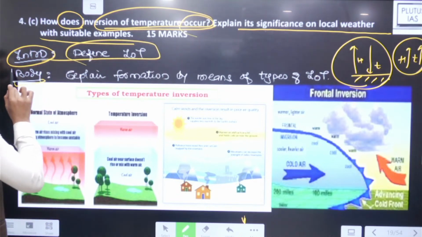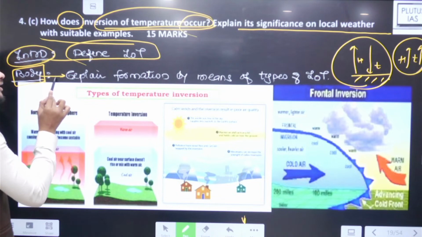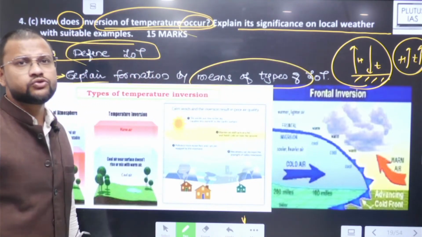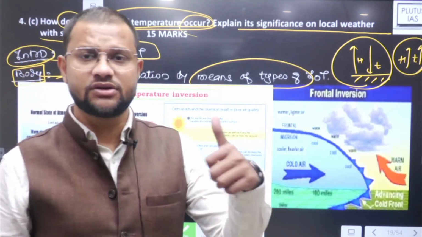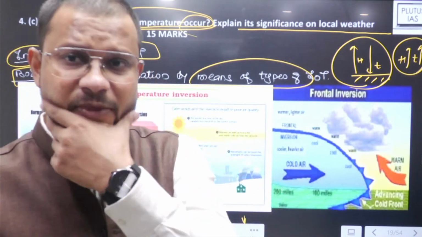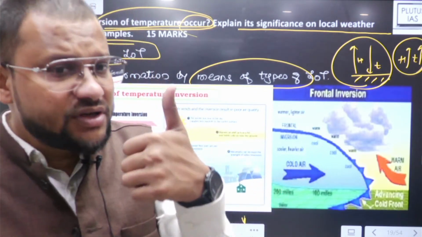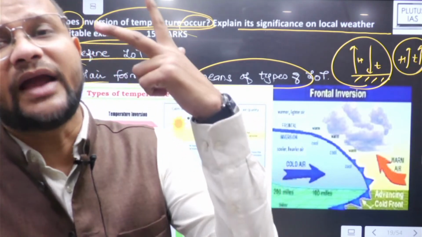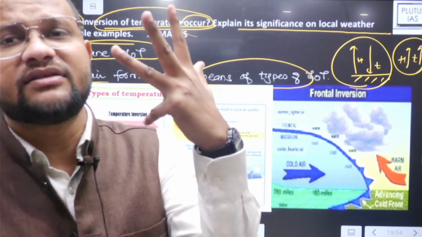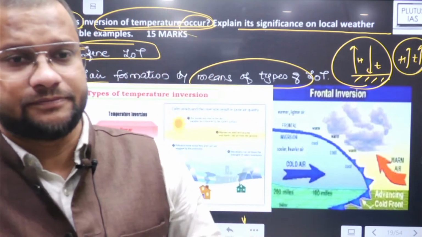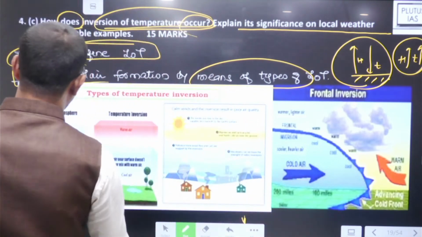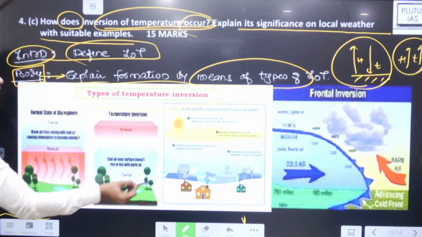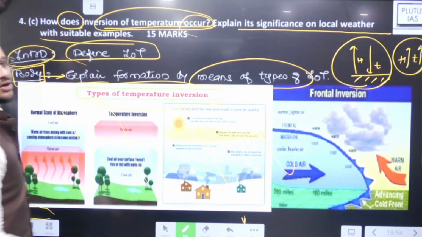Then in the body, it's good to define it with respect to its type of formation. So there are 2-3 different types. Radiation inversion, okay, I am not going to explain it again now, but you will know, guys, radiation inversion is there, there is frontal inversion, advection inversion, and drainage inversion. So keeping all those different types of inversion, explain how this inversion of temperature occurs.